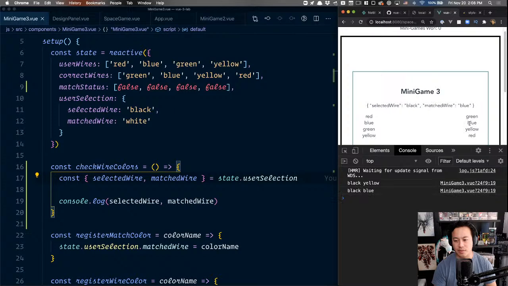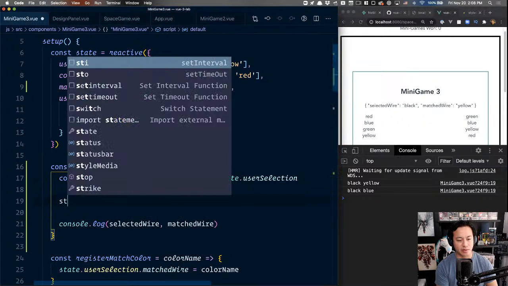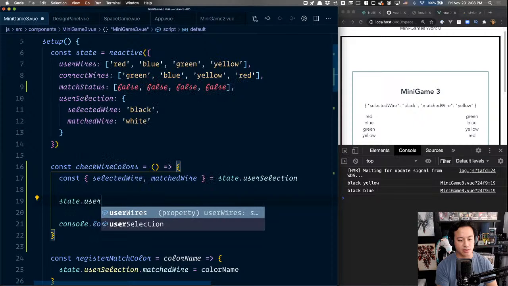black yellow, lift up, like black blue. So this is good, actually, surprisingly. But let me try something real quick here. What if I said state.user, or no.